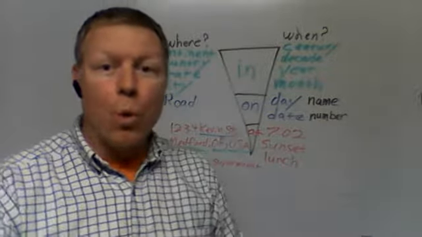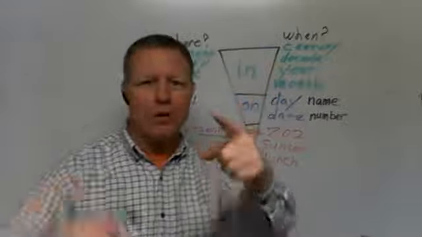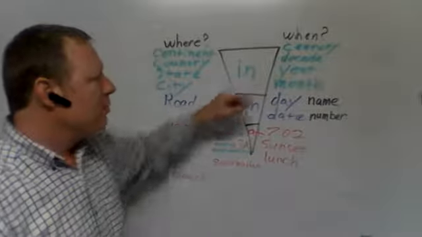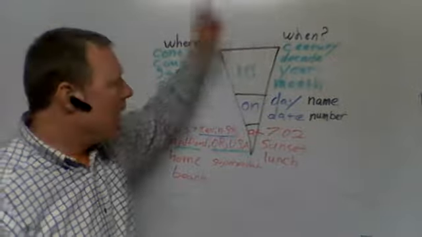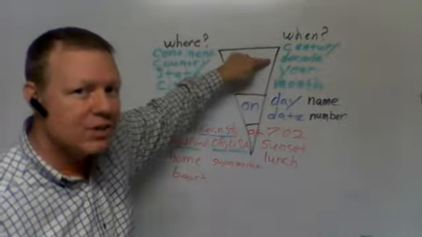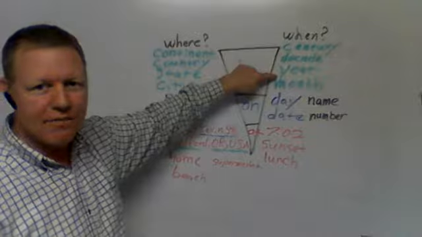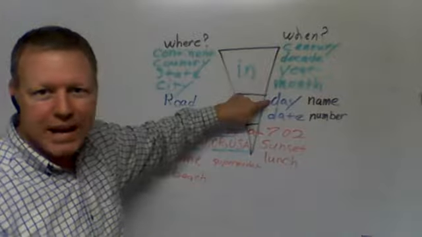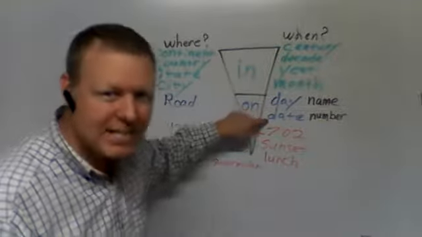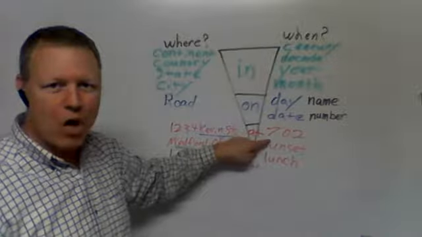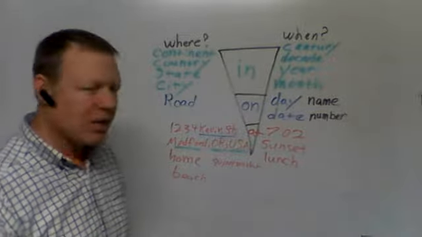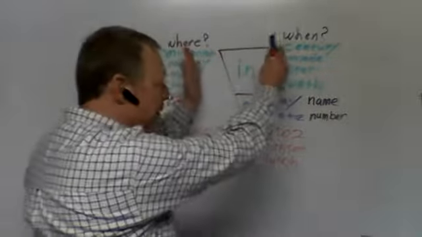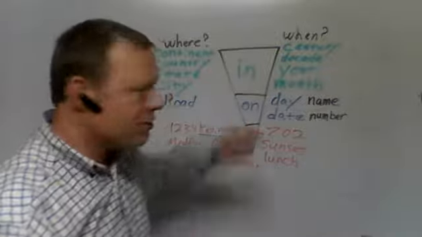So let me answer a question. When were you born, Kevin? I'd love to tell you. Here we go. And you can answer too. Follow along with me, okay? I was born in the 20th century. I was born in the 1970s. I was born in 1972. I was born in November. I was born on Thursday. I was born on the 26th. And I was born at 7:02 p.m. I was born at sunset. I was born at dinner time. Haha, see? In for big places, at for small, on just for days and dates.